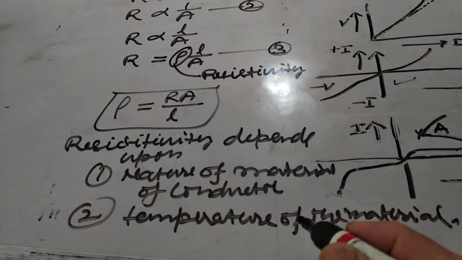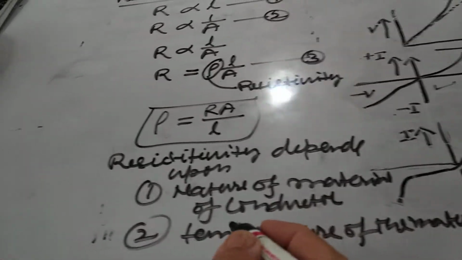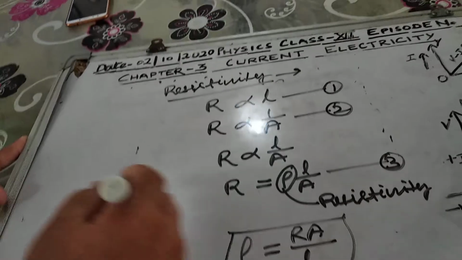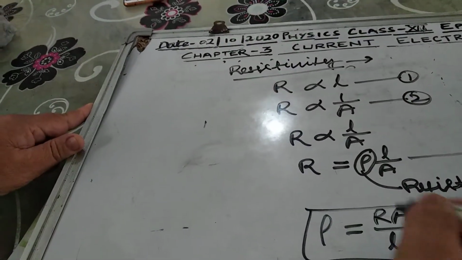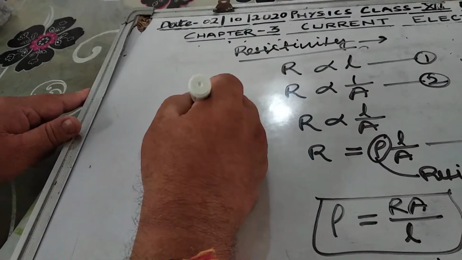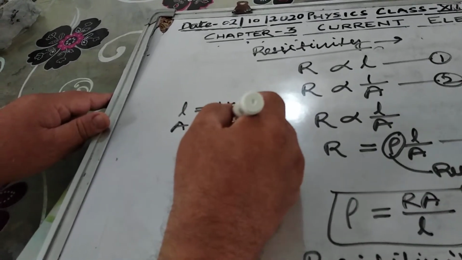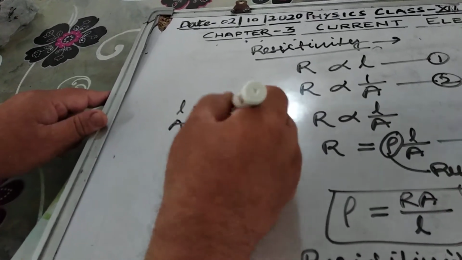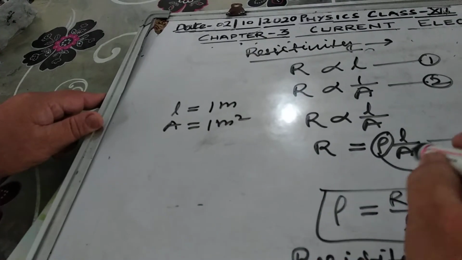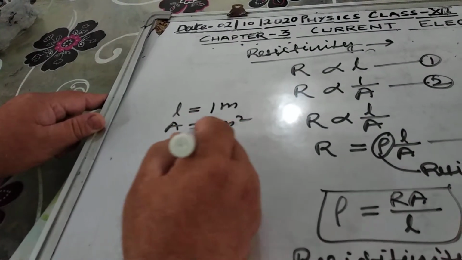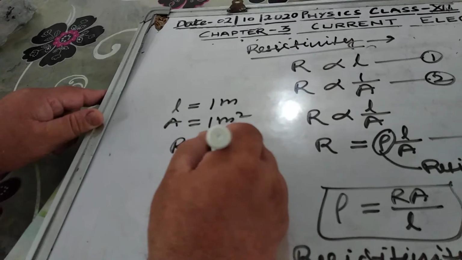And suppose we put L equal to 1, that is, the length of the conductor is 1 meter and the area of cross section of the conductor is 1 meter square, then from equation number 3 we get R is equal to rho.